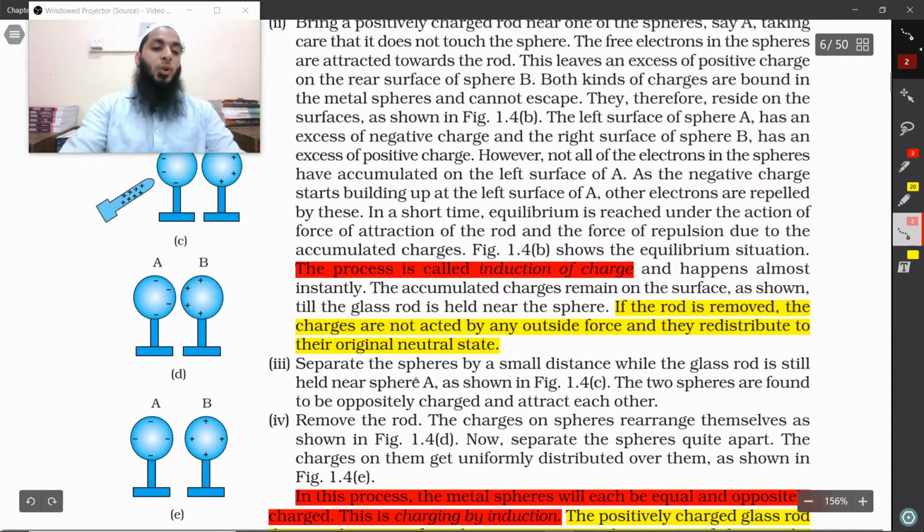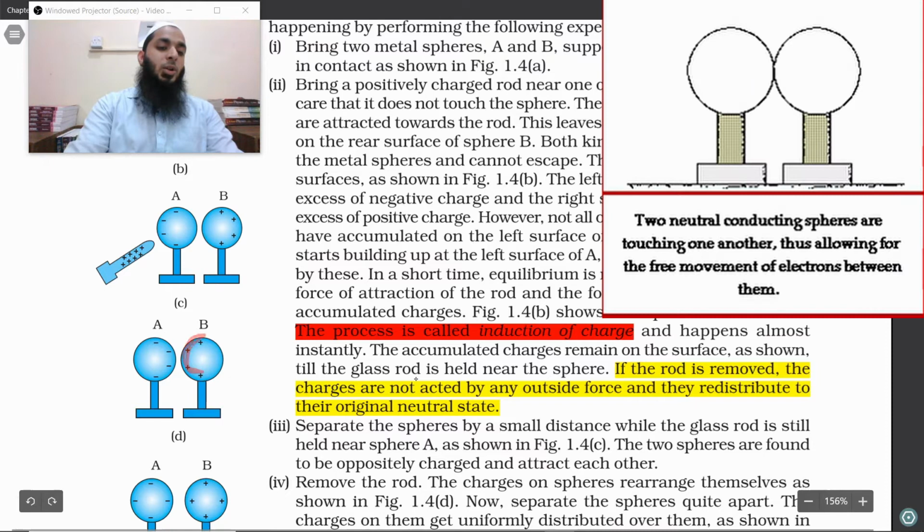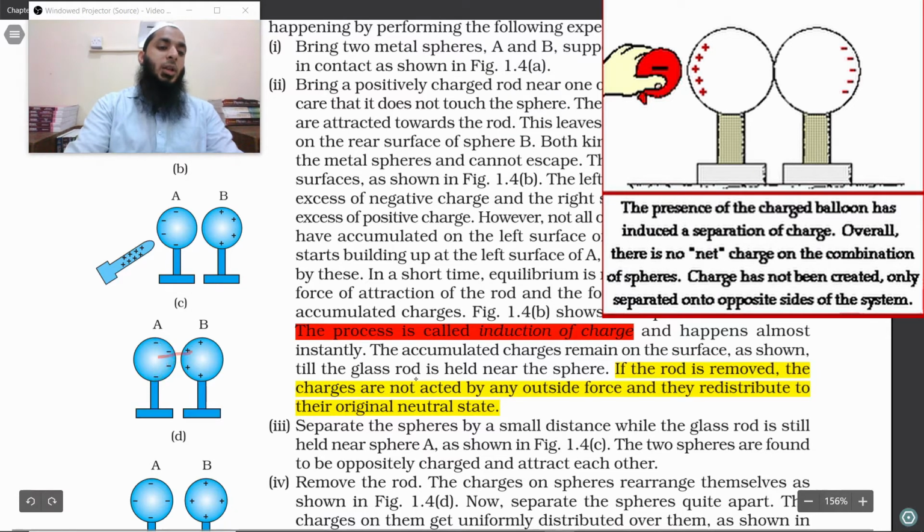So in 1.4c, the electrons, or negative charge, were accumulated on the left side and the positive charge was accumulated on the right side. Now when this positively charged rod is taken away, what will happen? The positive will attract the negative and the negative will attract the positive. So positive charges will accumulate on the left side and the negative charge will accumulate on the right side. If there was a contact, then they would even neutralize each other.